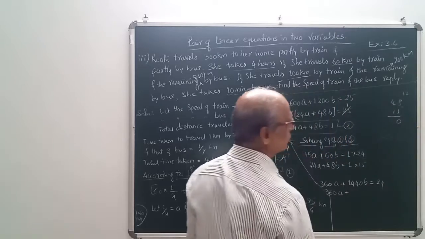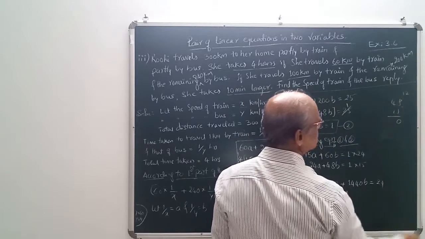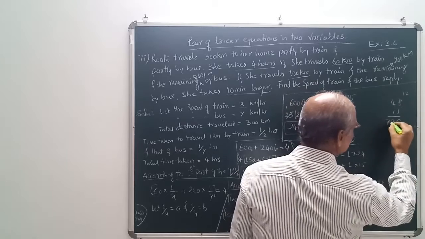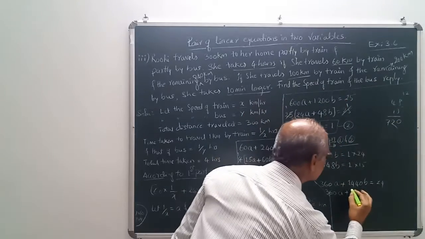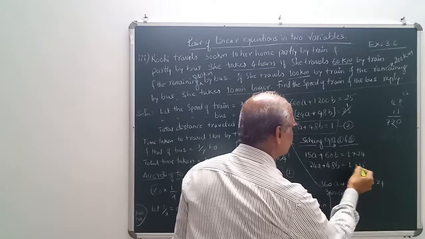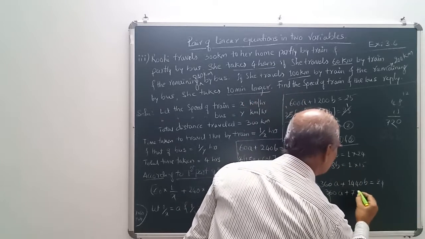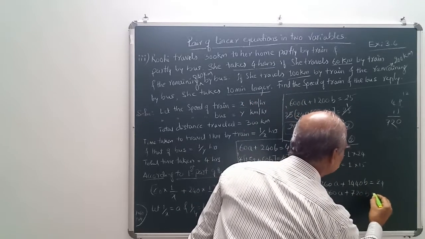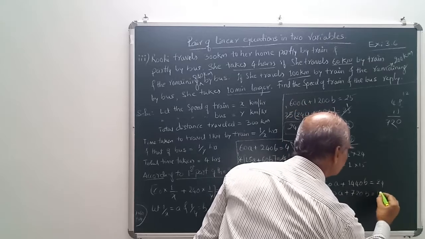So carry over 12. 15 4s are 60 plus 12, 72. That means here 15 into 48, that is 720b is equal to 15 ones are 15.